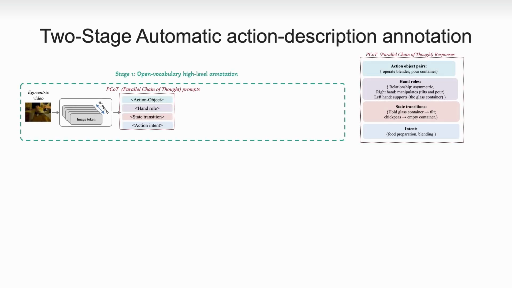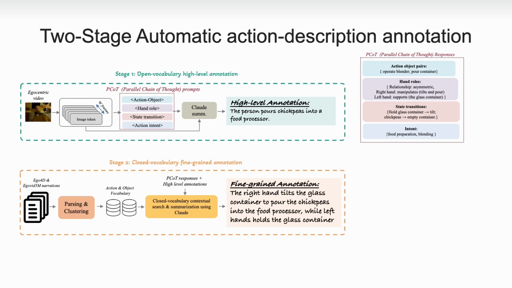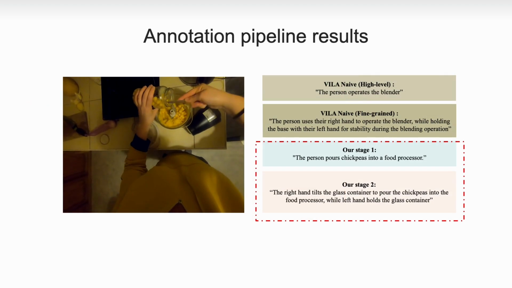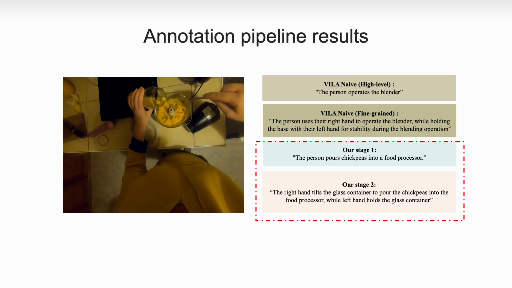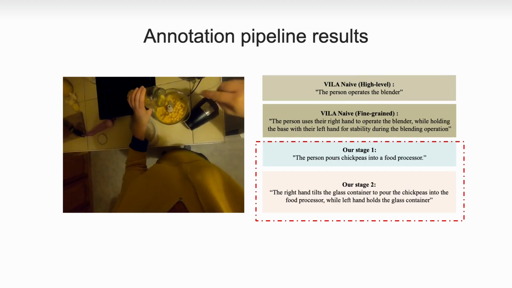In Stage 1, we introduce a parallel chain of thought prompting strategy, which decomposes the reasoning process into several specific prompts. The responses are then summarized to produce a high-level description. In Stage 2, we refine these annotations by constraining the VLM to select plausible object-action pairs from a curated vocabulary, mined from EgoVid 5M and Ego 4D narrations. As we see from the result, our two-stage pipeline reduces the hallucinations and produces better grounded action descriptions.